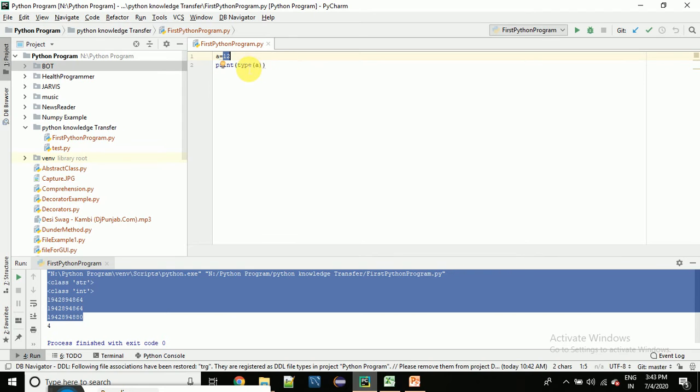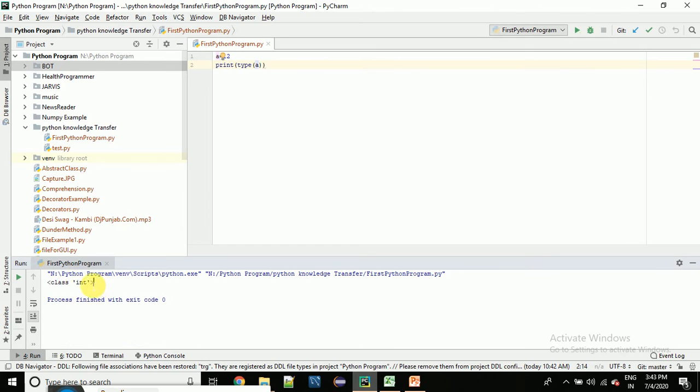Type a means type is again an inbuilt function which will show us the type of the variable. Here a is the variable name which we have declared here. So now if we run it, see, class int. It means it automatically understands what the type of a is. This is the power of Python.